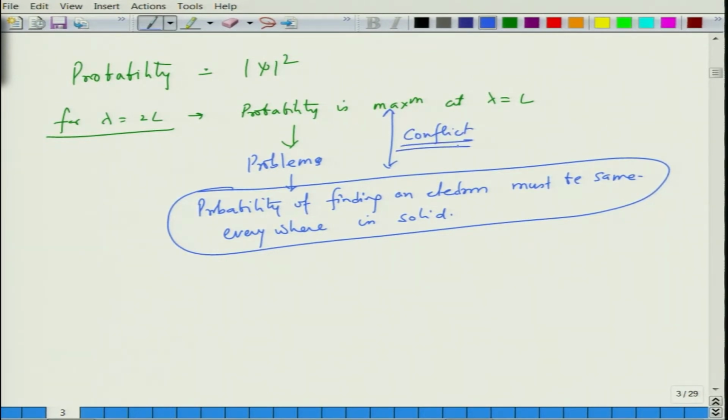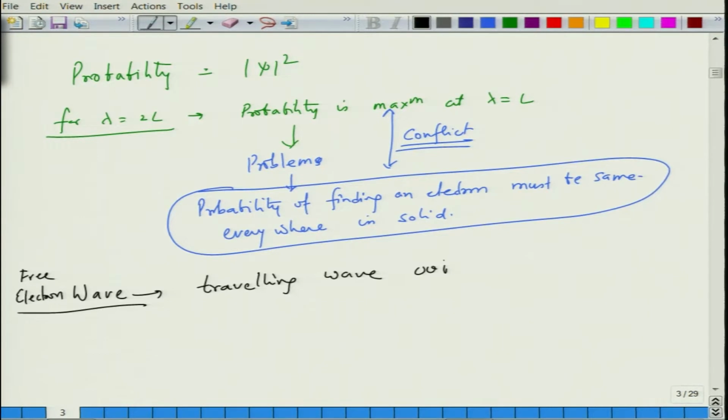Okay, there is a conflict. This conflict, or this difficulty, is overcome by assuming that the electron, if you consider the free electron wave, is a travelling wave with a constant velocity.